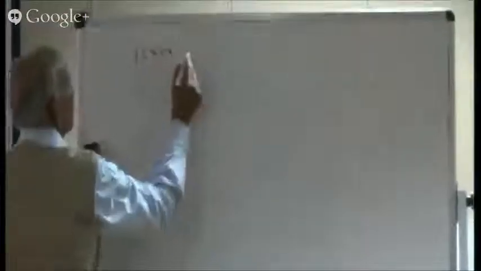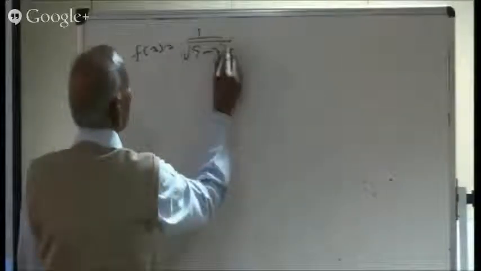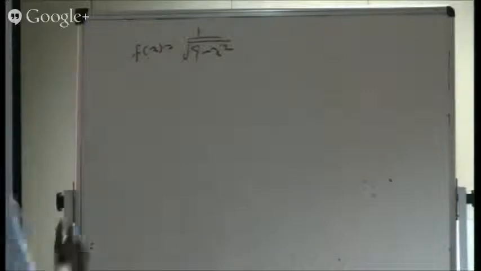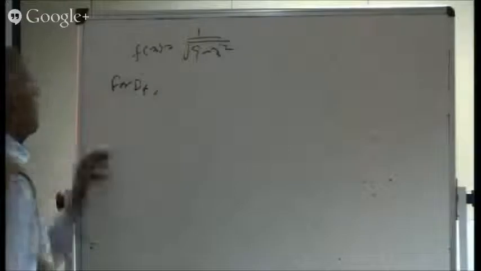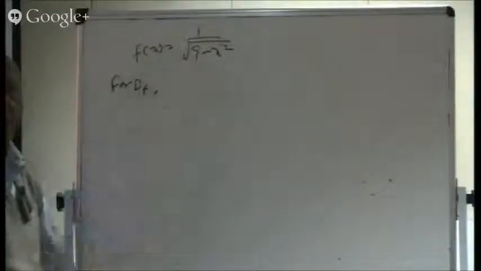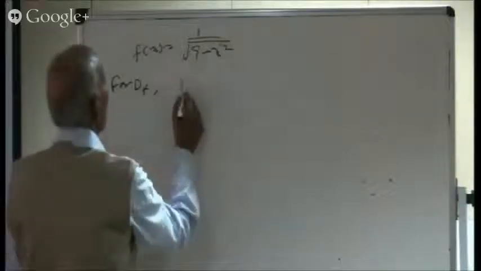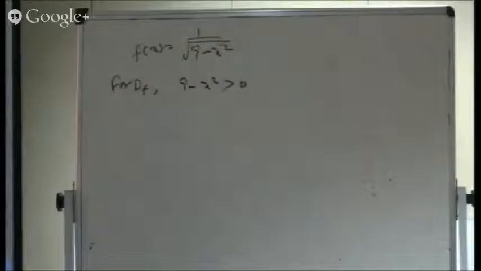Well, one more example. So f of x is equal to 1 over the square root of 9 minus x squared. What is the domain of this function? What is the range of the function? I will find both. So what is the domain of the function? What should happen? This must be a real number. For this to be a real number, 9 minus x squared must be greater than 0. No equality.